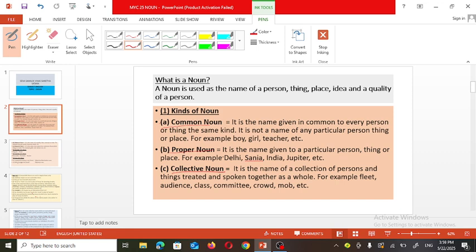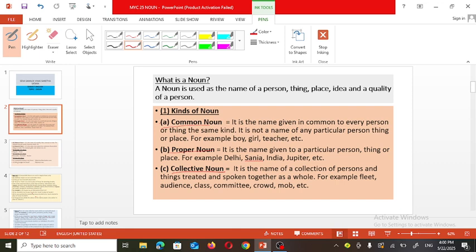But when we give a name to the boy, such as Ajay or Vijay, or to a girl, Sania or Sita, or any place indicated by the name of a city such as Satara, Pune, Mumbai, this is what a proper noun is.